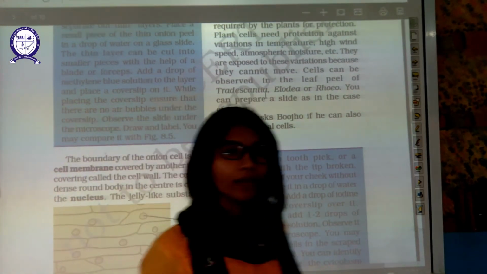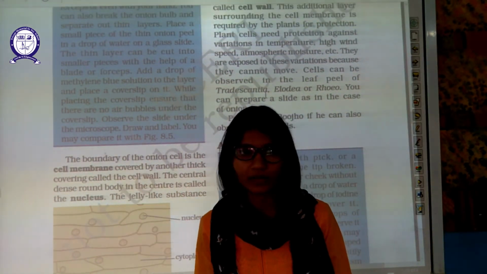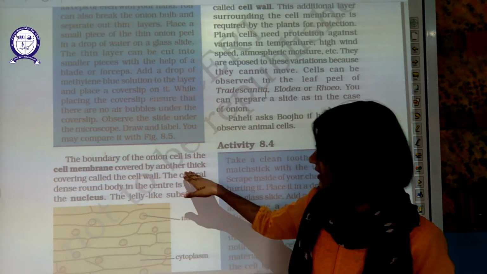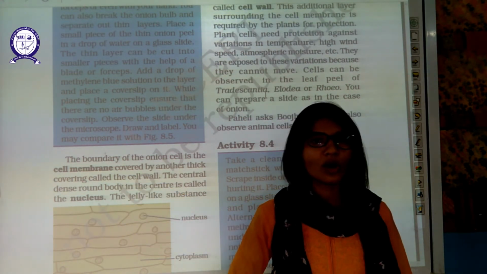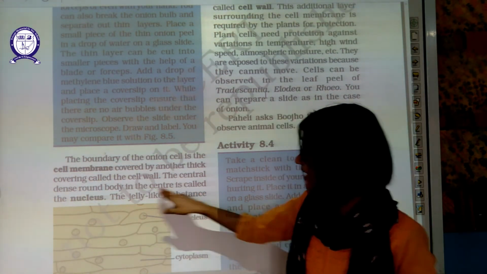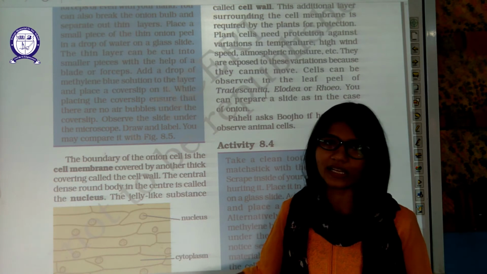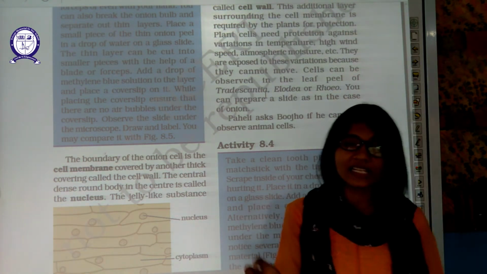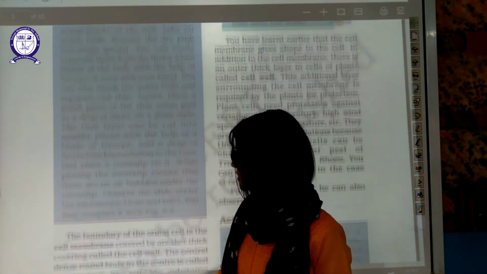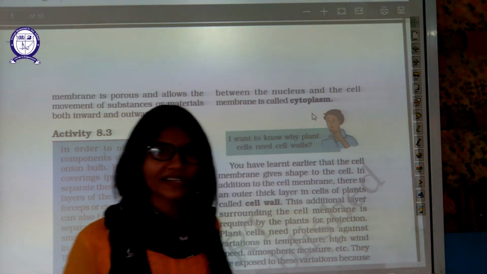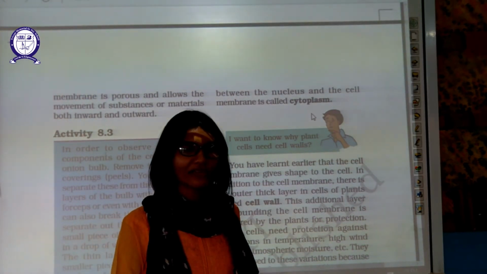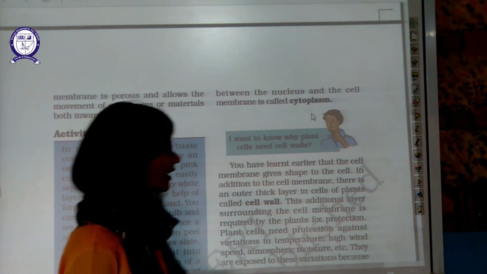The boundary of the cell is known as the cell membrane. The cell membrane is present in each and every cell. It is covered by another thick layer of covering, the cell wall, in the case of plants and some bacteria. The cell wall is present only in plants and bacteria. The dense round body roughly in the center is known as the nucleus. Between the nucleus and the membrane, all the jelly-like fluid present inside the cell, in which all other components are embedded, is known as cytoplasm.